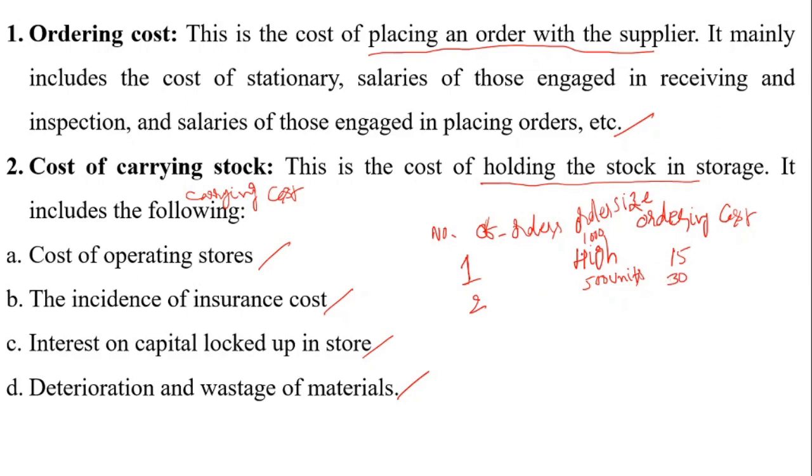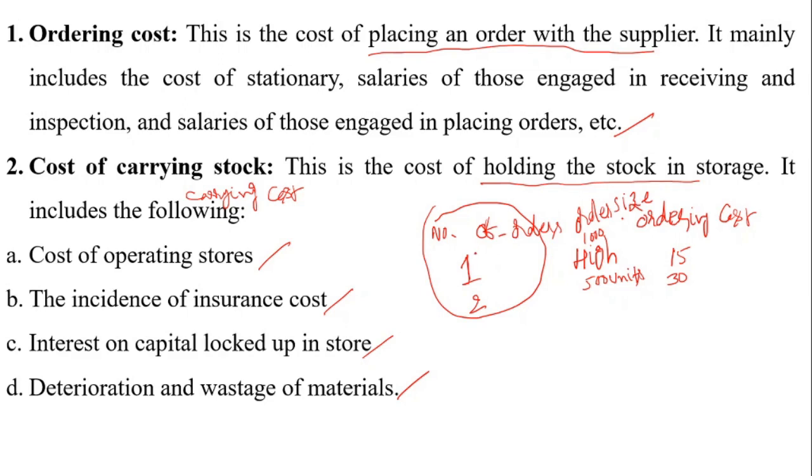In this case, if the number of orders increases, the ordering cost also increases. But forget about the number of orders and take the order size. If the order size is high, the ordering cost is low. If the order size decreases, the ordering cost increases.